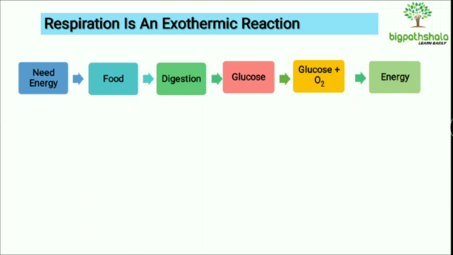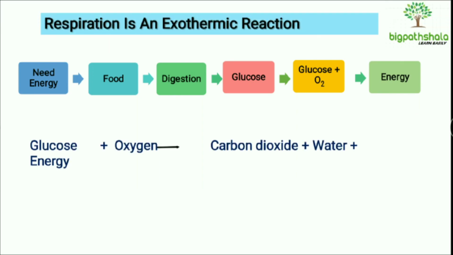That's why we can say that respiration is an exothermic reaction, because in exothermic reaction we know that energy is released, and here also in respiration energy is being released, right. So respiration is an exothermic reaction. We can write it down in the form of the word equation: glucose plus oxygen, both are combining together and they are giving out carbon dioxide, water plus energy, right. So energy is being released over here in the process of respiration.